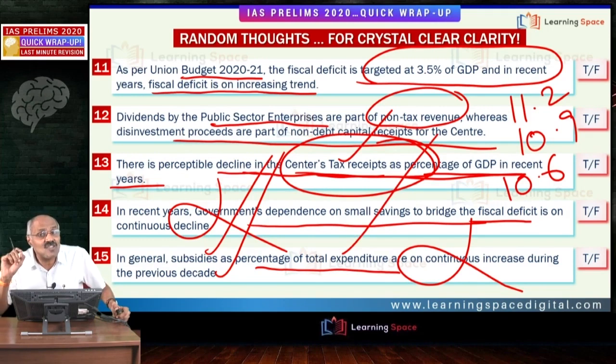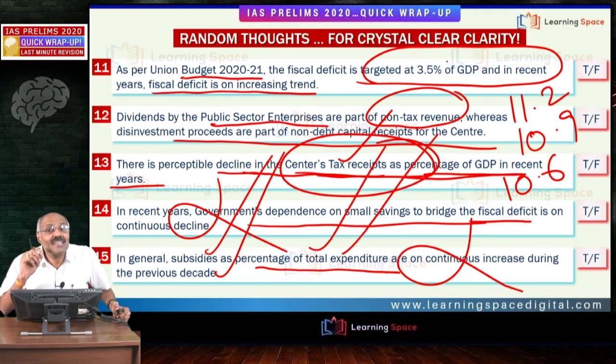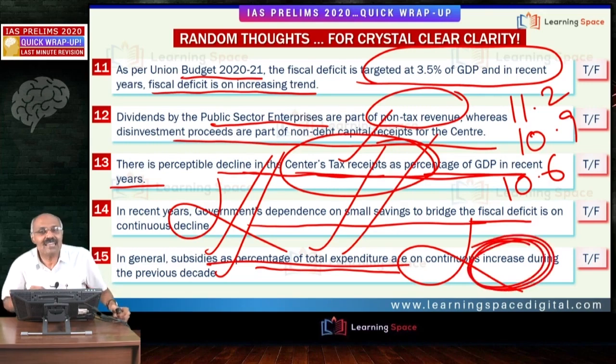So there is a substantial decrease in the total expenditure on subsidies by the center. Absolutely correct statement. So these subsidies as a percentage of total expenditure are on continuous decline. Please correct this statement; the statement given said increase.